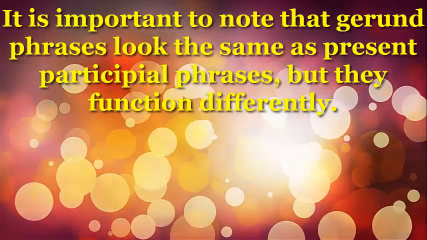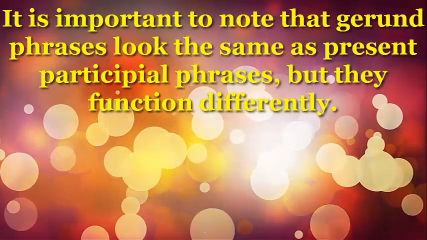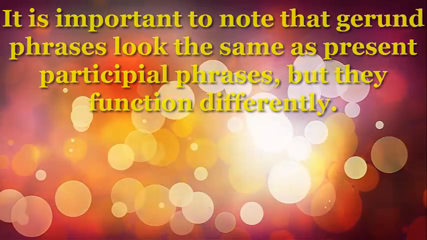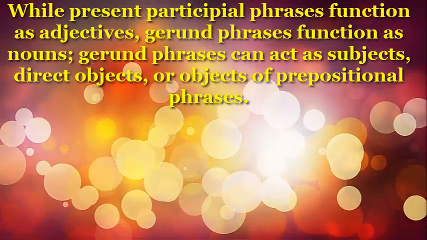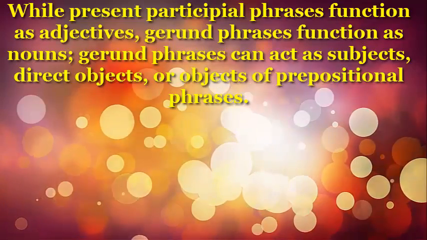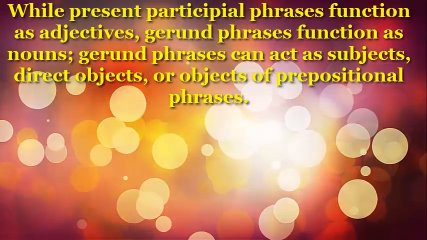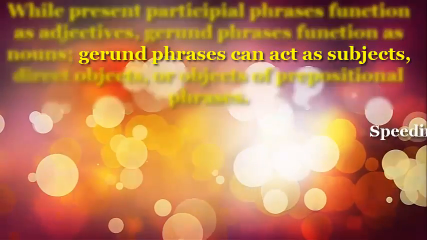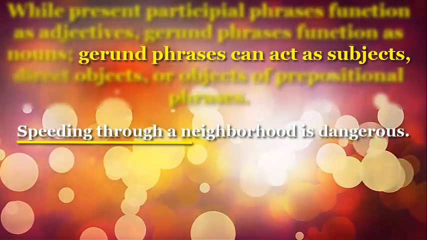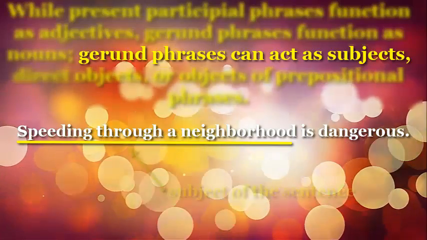It's important to note that gerund phrases look the same as present participial phrases, but they function differently. While present participial phrases function as adjectives, gerund phrases function as nouns. Gerund phrases act as subjects. Speeding through a neighborhood is dangerous.